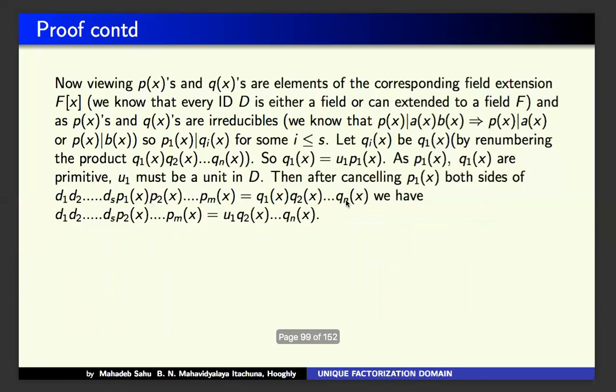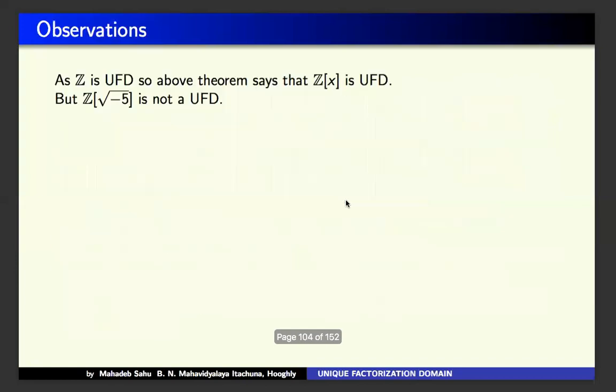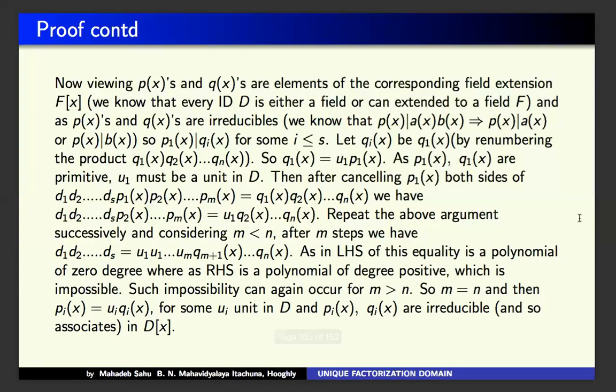Just see here, m equal to n, and pi is an associate of qi, so qi is a unit times pi.